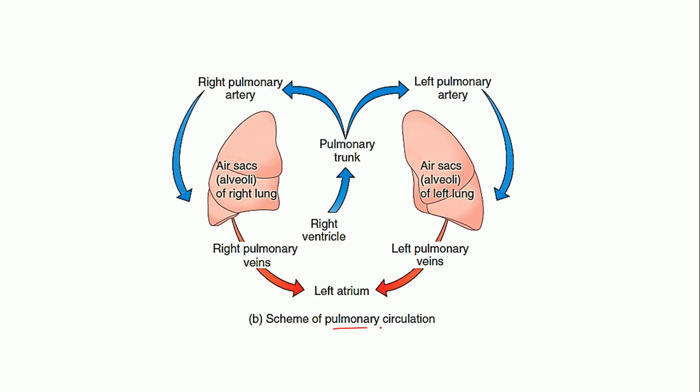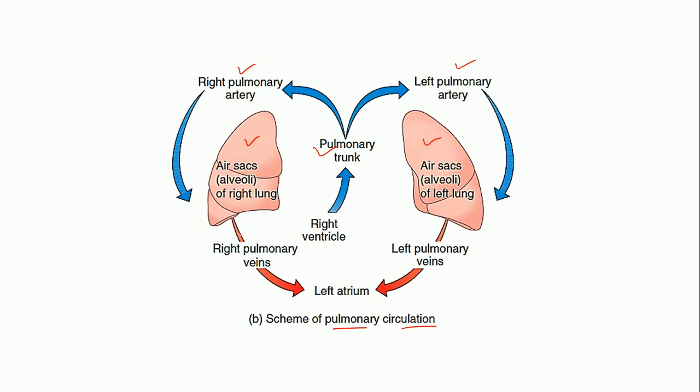So, this can be summarized as follows. The right ventricle will pump the deoxygenated blood into the pulmonary trunk. The pulmonary trunk divides into the right pulmonary artery and the left pulmonary artery. The right pulmonary artery will move towards the right lung, and the left pulmonary artery will enter the left lung. In the alveoli, the gaseous exchange will take place, the carbon dioxide will be removed, and oxygen will be taken up by the blood.